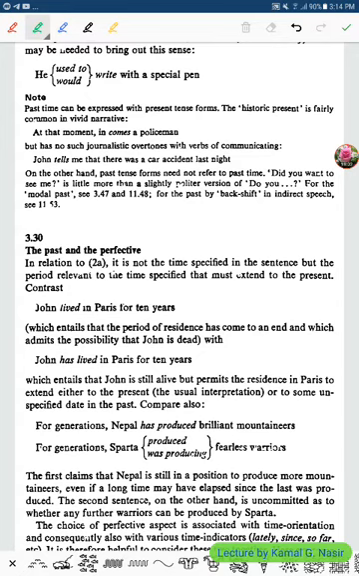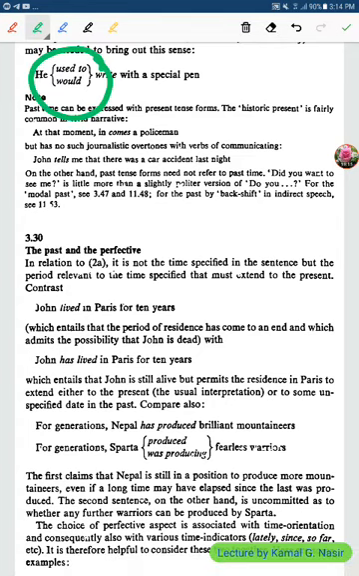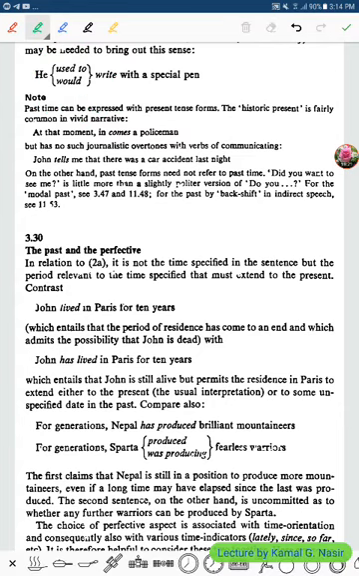He used to write with a special pen, or he would write with a special pen. What do we use them for? We use both of those in the past form in order to refer to habitual activity. We used to write with a special pen, and we would write with a special pen, to refer to habitual activity. Good.